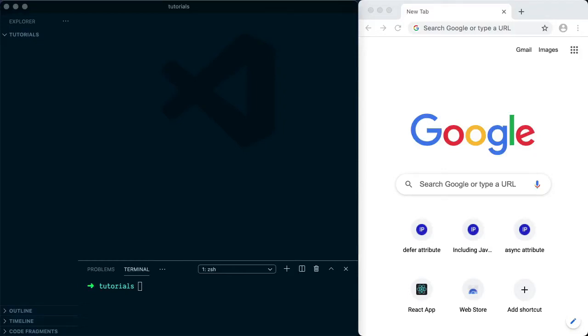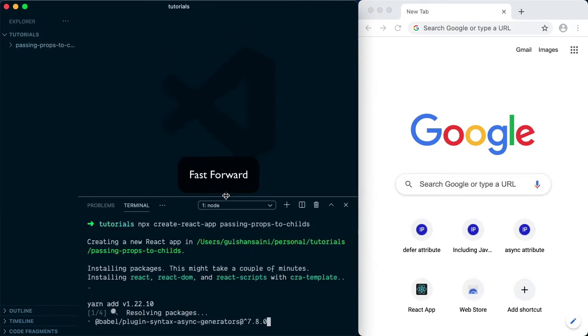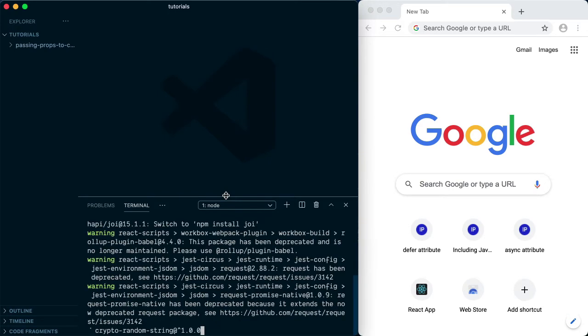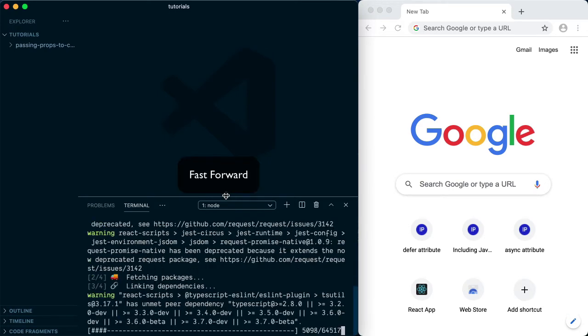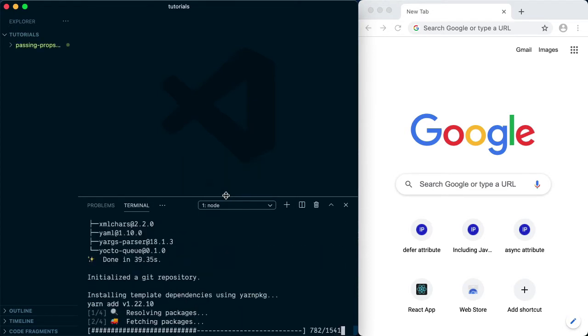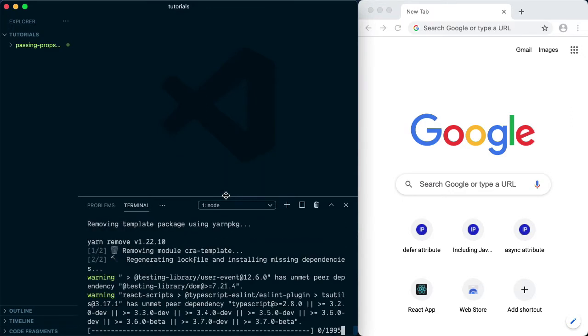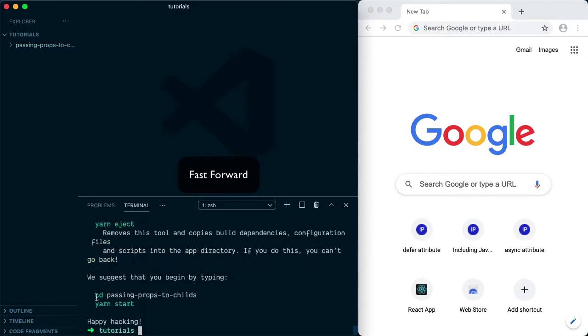Alright guys, in this video we are going to see how we can pass props to child components. So let's quickly create a new React project. Alright, all the dependencies are installed.